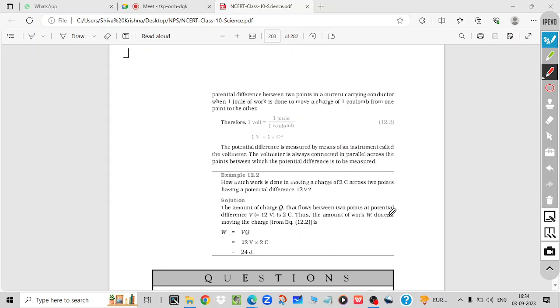Sir, for heat also we use the joule as the SI unit, no, sir? Any kind of heat, energy and work, the unit is the same, joule. Heat, light, any kind of energy, the SI unit is joule.